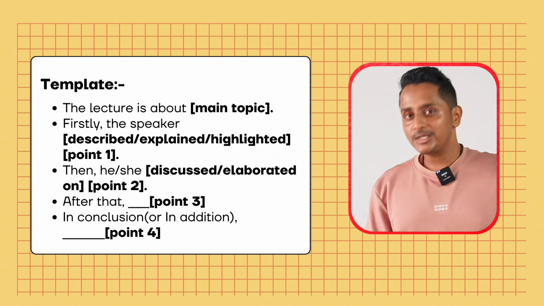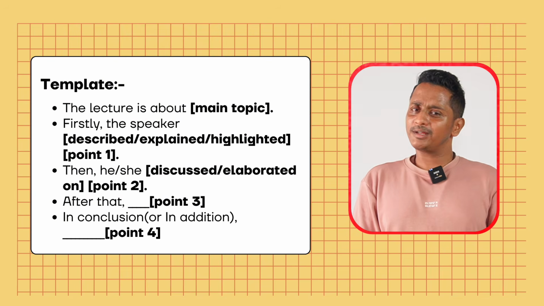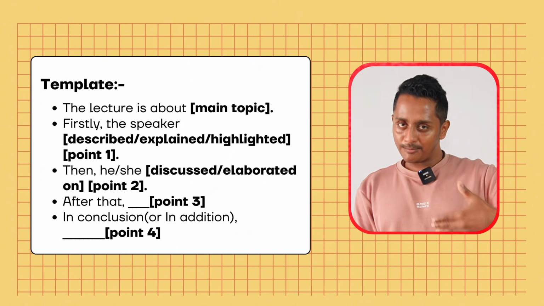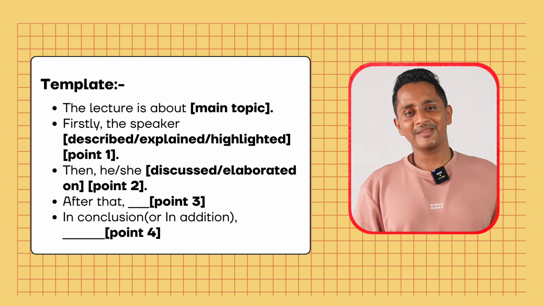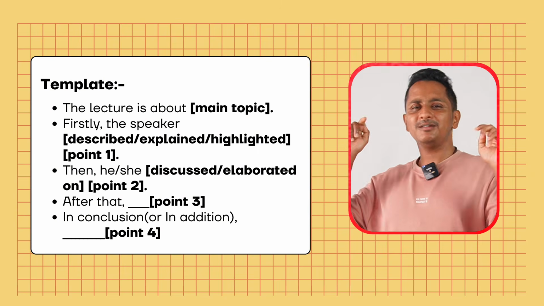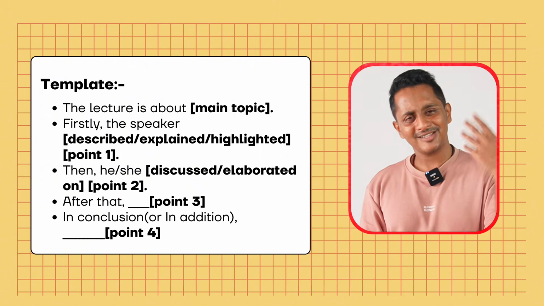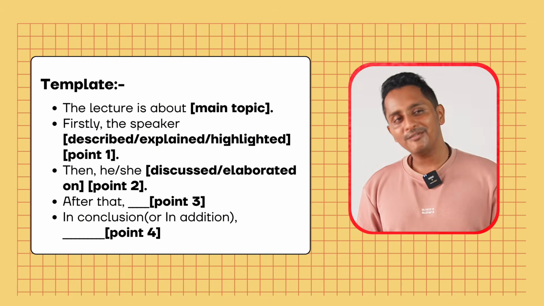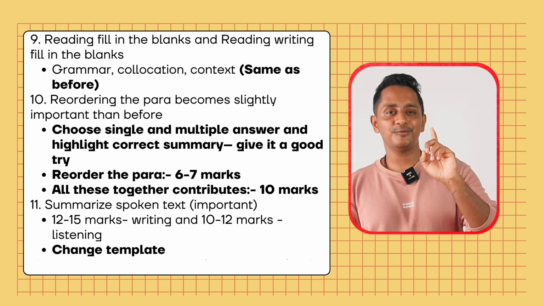If possible, don't use a template. You can directly write on your own. Yes, template is not really needed. If you want the template which can give you a structure, then use this. This is 100% fine. There is no human intervention, but even if human intervenes and checks, he will not be able to find out any problem because this is a structure, and structure is very, very important for a better score. Hope you're getting it. This is the one change for summarized spoken text.